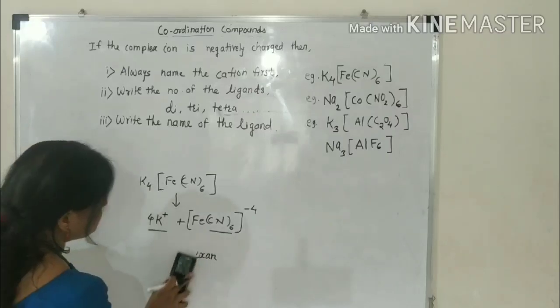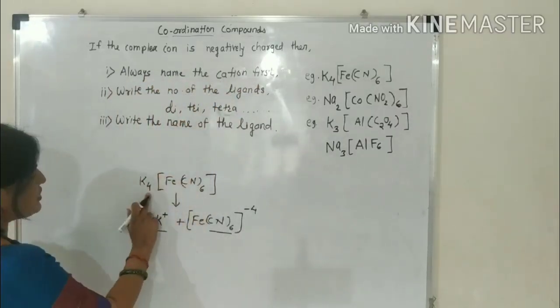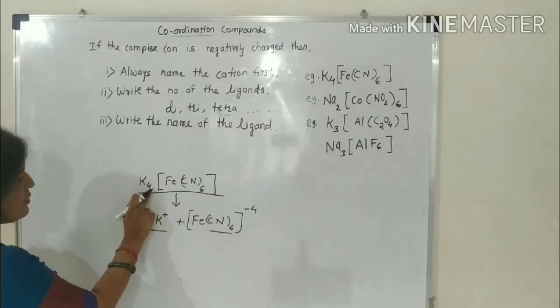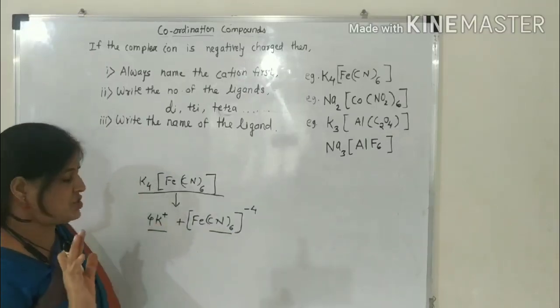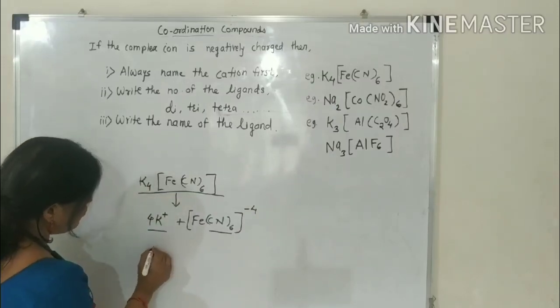But listen to me: always name the cation first. Which is the cation in this complex? That is potassium. It is present 4 times, but you should not take the number. Mention only its name: potassium.